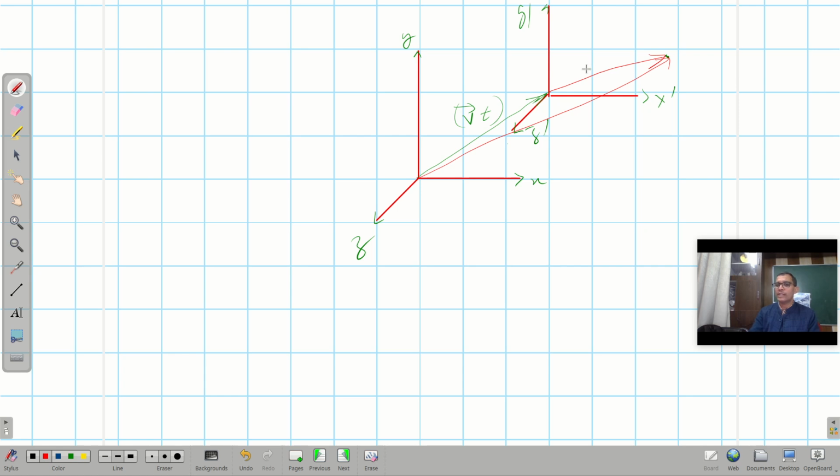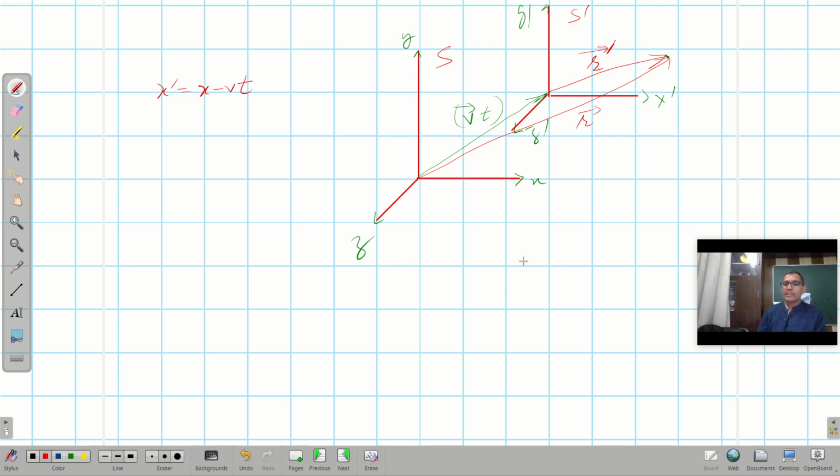Say it is the position vector in the moving frame of reference. Let us call it r prime, and say it is r vector. So how is r prime vector related to r vector? Let me recall that x prime is equal to x minus vt, as I did earlier.